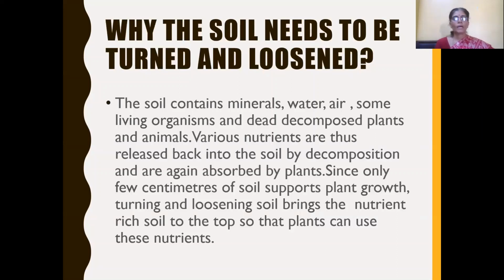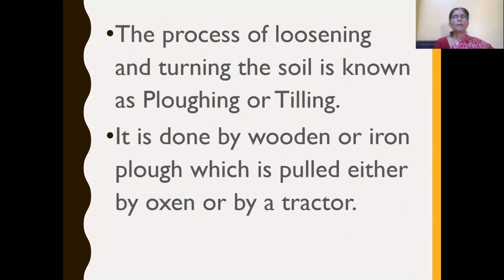And these nutrients, produced by the decomposition of dead plants and animals, are present deep in the soil. So this nutrient-rich soil needs to be turned up so that plants can utilize it. For this reason, the soil needs to be turned and loosened. And this process of loosening and turning the soil is known as plowing or tilling the soil.